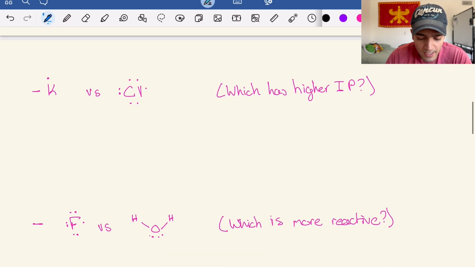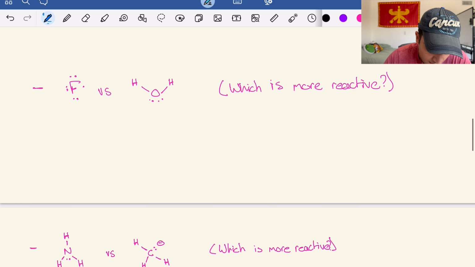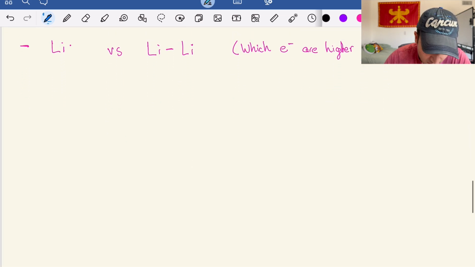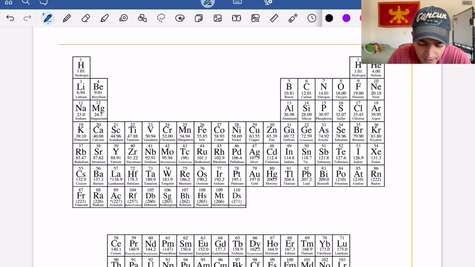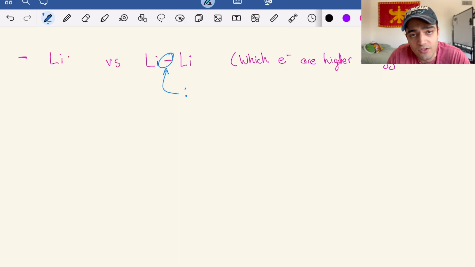All right. And then that's just the super basic breakdown of some of the concepts that I think you should probably know. And I actually want to jump to the end of this list because I think this is probably a better question to start with. So we have lithium, and then we have two lithiums bound together. That's what that line means. That's just basically referring to two electrons because each of the lithiums will have basically the one valence electron, and then when they bond together, they're going to be shared between the two atoms.